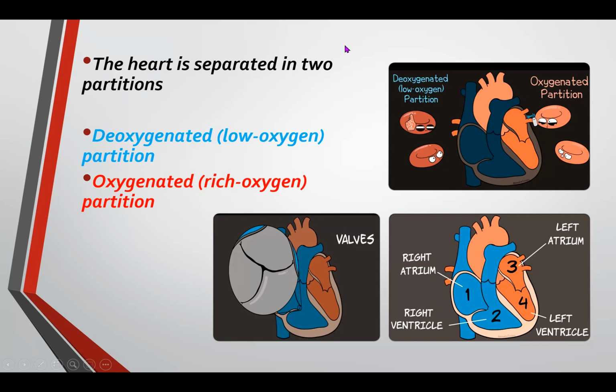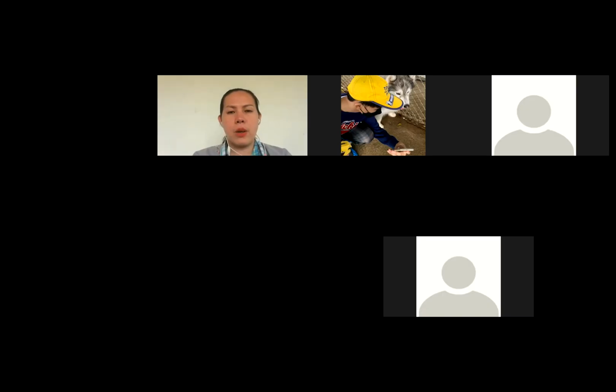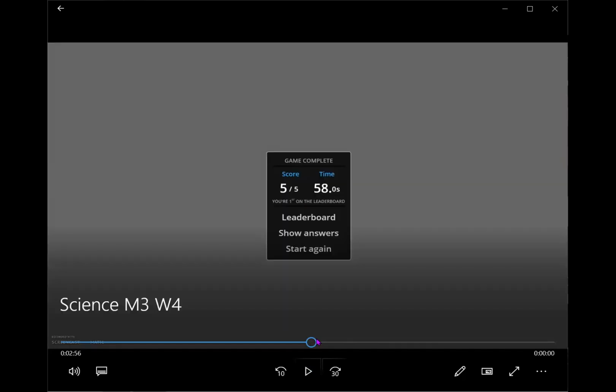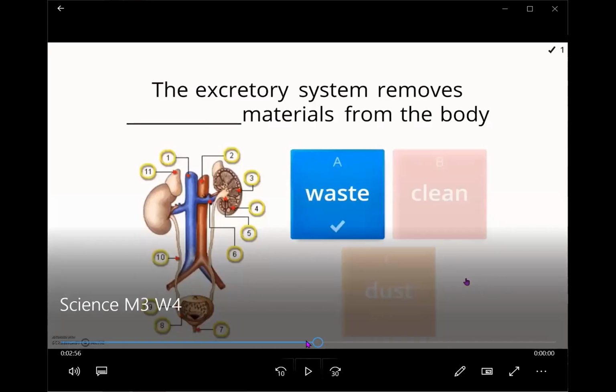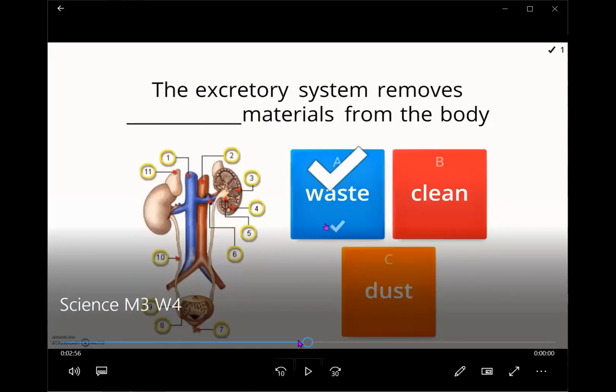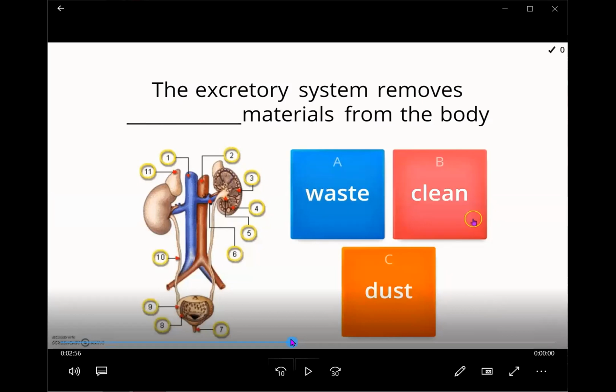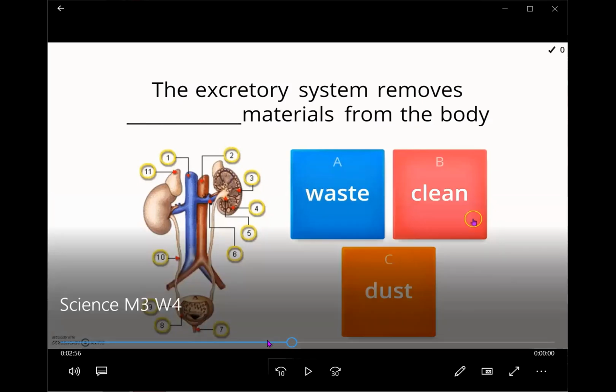So right now, I'd like to give the summary for our lesson, which is the excretory and urinary system, using the Wordwall app again. For today, we will do fill in the blanks.